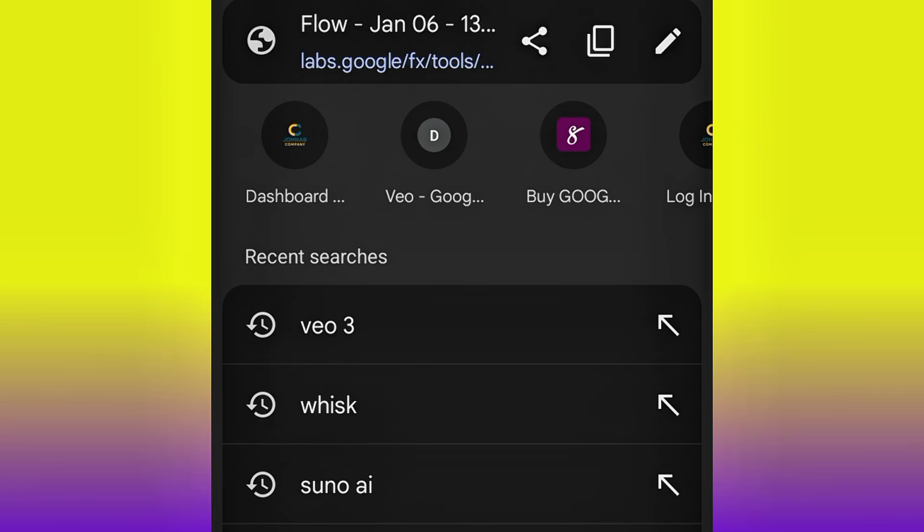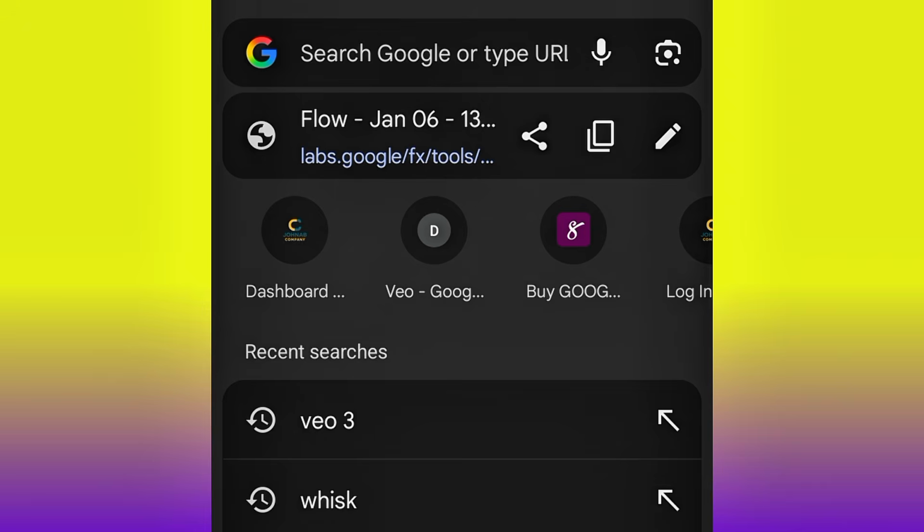All right, so now that we have generated our image, the next thing that we need to do is to go ahead and create our music video. For you to create your music video, you need a lip sync AI, and for us to do that, just come here. All right, so now that you have created your image, the next thing to do is to go ahead and create your music video.